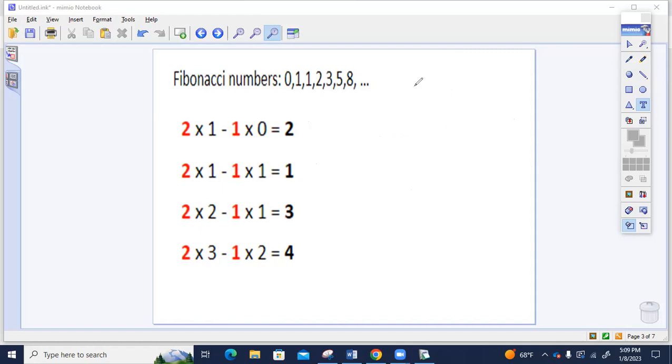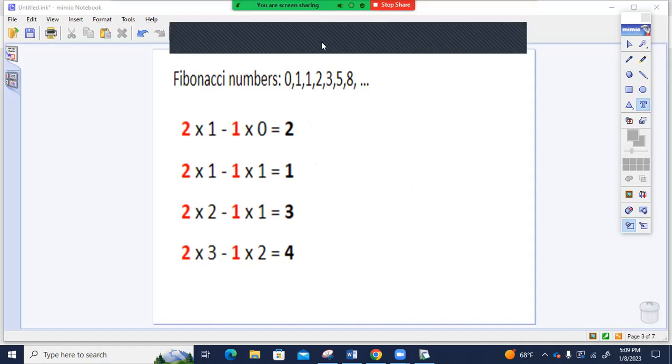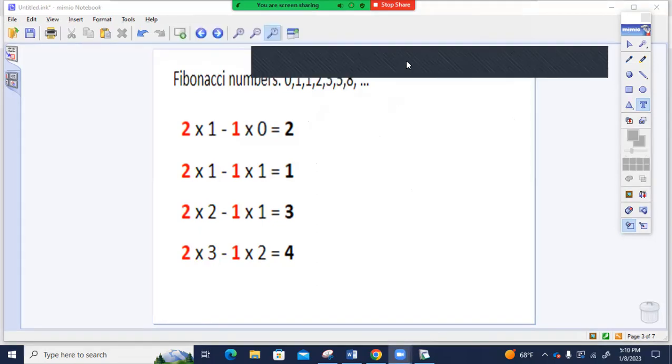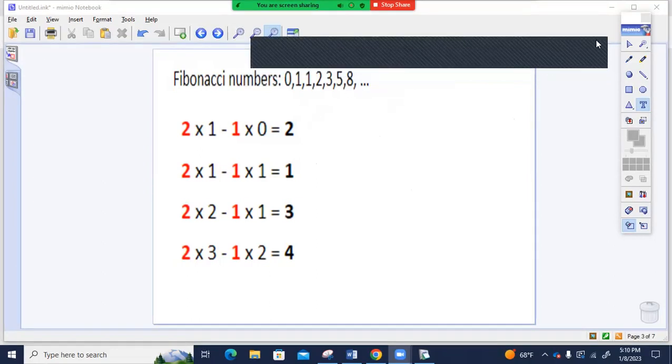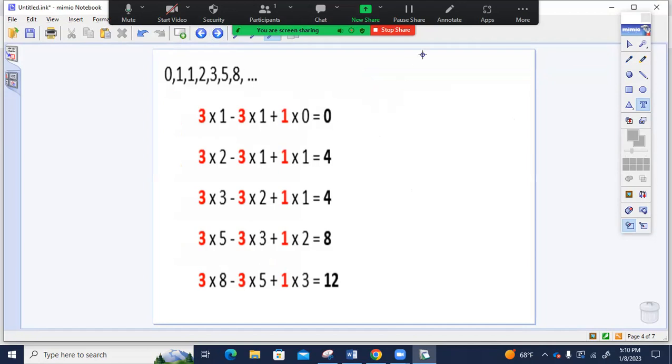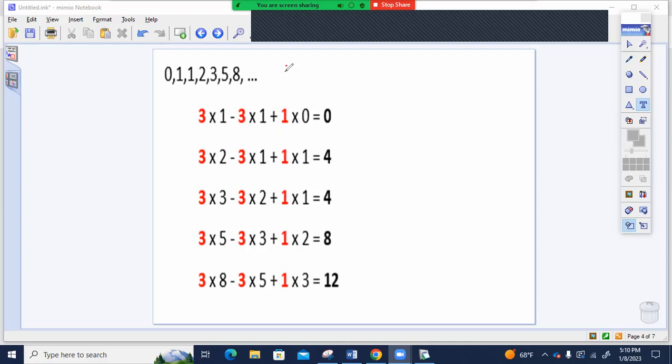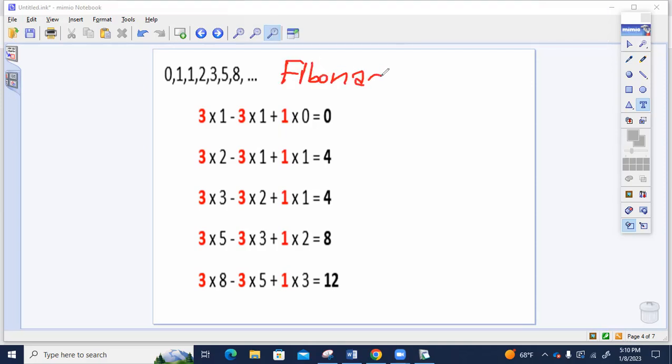But Lucas numbers are already known. So I believe we can make different combinations, and the different combinations of Fibonacci also exist in nature. So next page, right here. This time I still use the Fibonacci numbers. Fibonacci numbers are 0, 1, 1, 2, 3, 5, 8. And this time I will use the coefficients 1, 3, 3, 1.